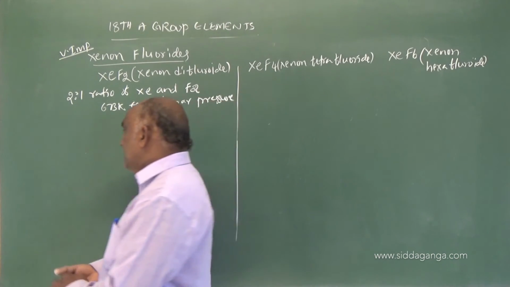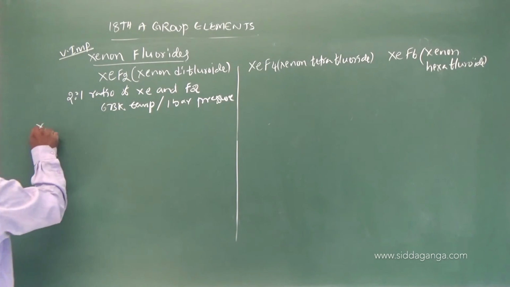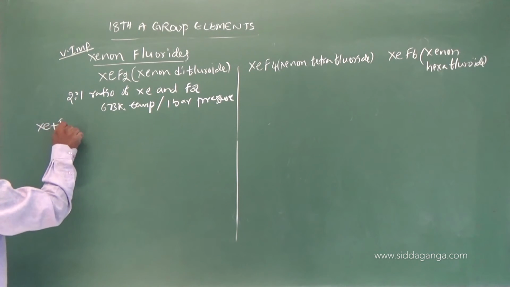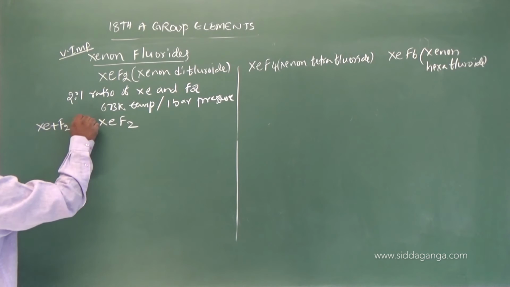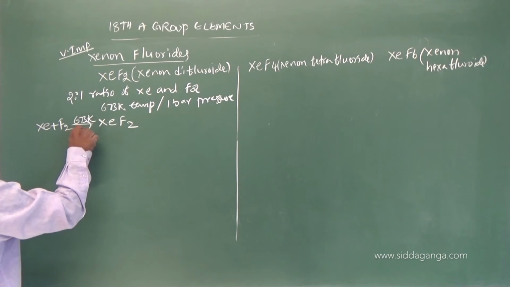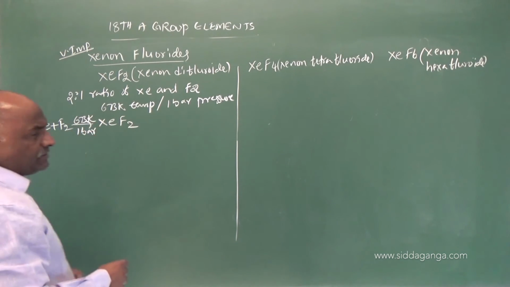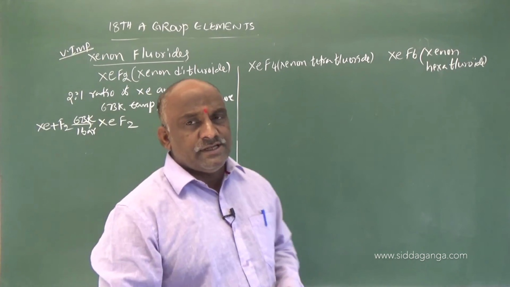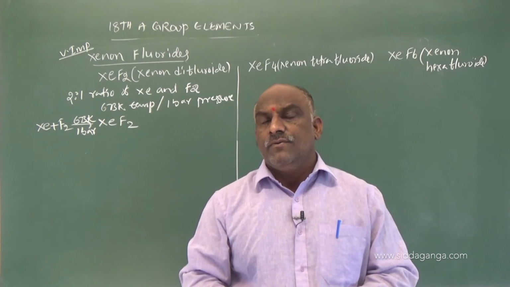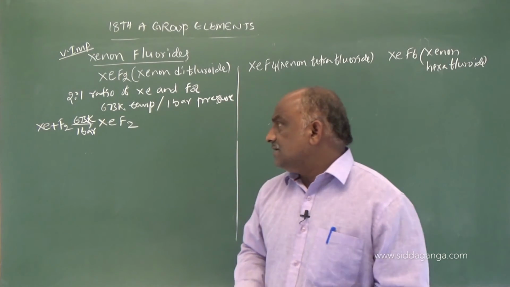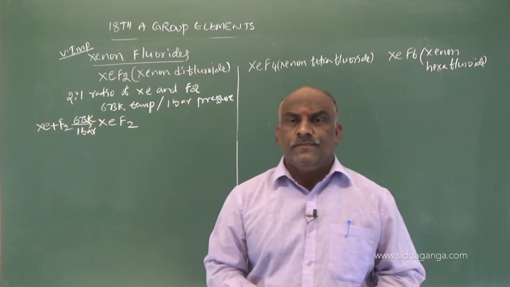What is the chemical equation? Xe plus F2 gives rise to XeF2, at 673 Kelvin and 1 bar pressure. Xe plus F2 gives rise to XeF2.